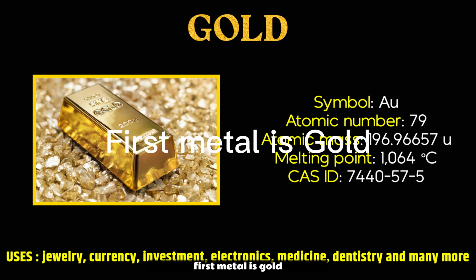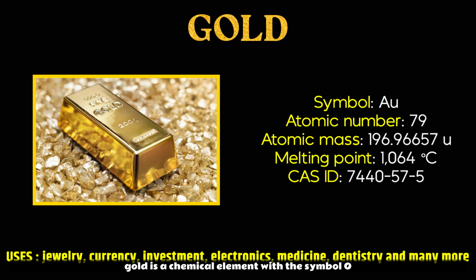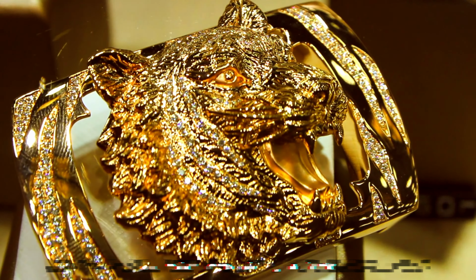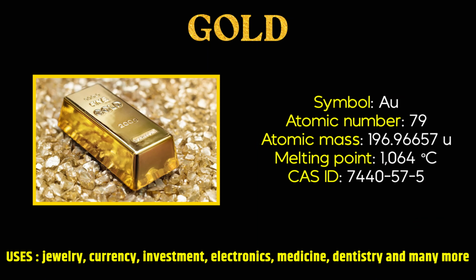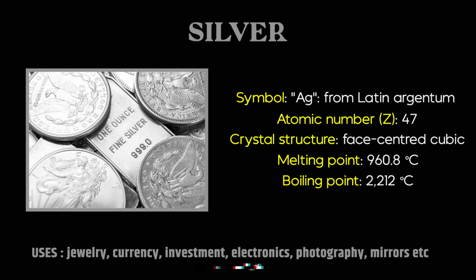First metal is gold. Gold is a chemical element with the symbol Au, from Latin aurum, and atomic number 79. This makes it one of the higher atomic number elements that occur naturally. Gold is used for jewelry, currency, investment, electronics, medicine, dentistry, and aerospace, due to its beauty, durability, rarity, and unique properties as a good conductor of electricity and ability to reflect heat and light.